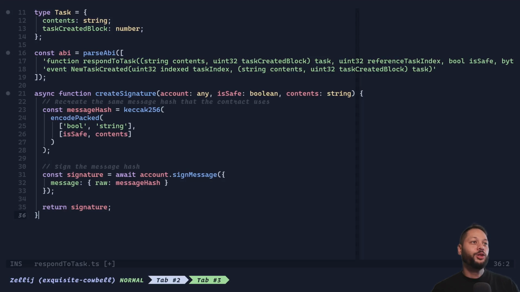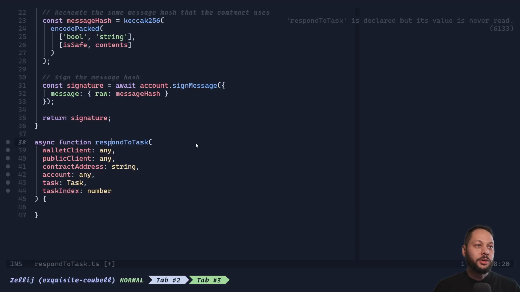Next, we're going to create a few useful functions for responding to tasks because we're going to have to work with some signatures and hashes. Let's go ahead and create a function called createSignature. This will take the account, the response from our LLM, safe or unsafe, and the contents of the string. And right here, we basically recreate the hash the same as we did in the smart contract. And then we create a signature using account.signMessage. And this will take in the raw message or the message hash and return a valid signature string.